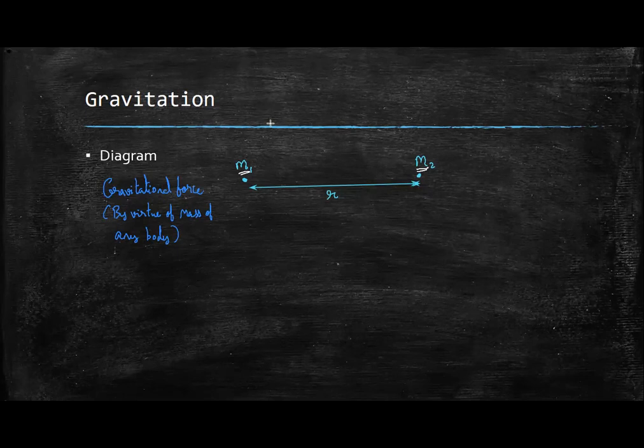And this gravitational force acts on both the bodies, on the first mass and the second mass. We say that the force on the first mass, due to the second mass, is F12.